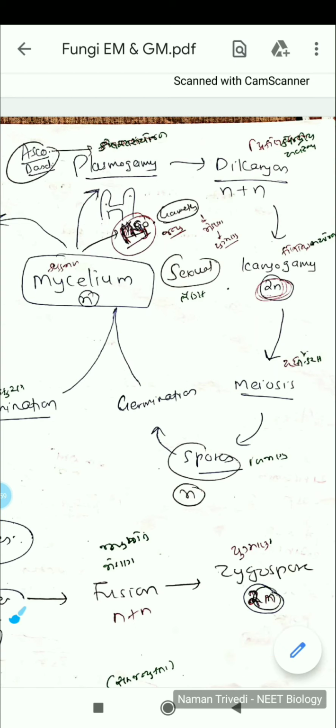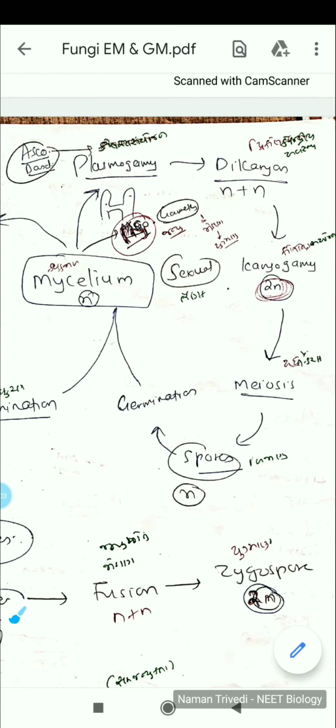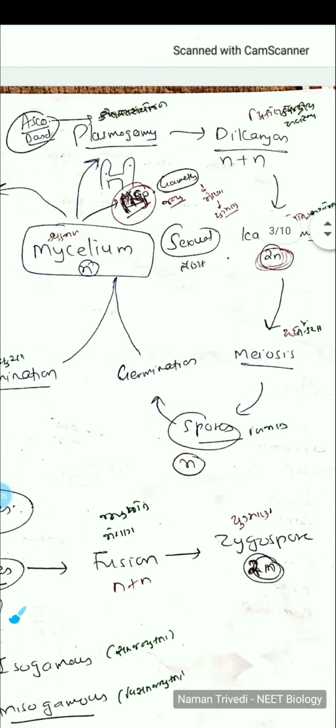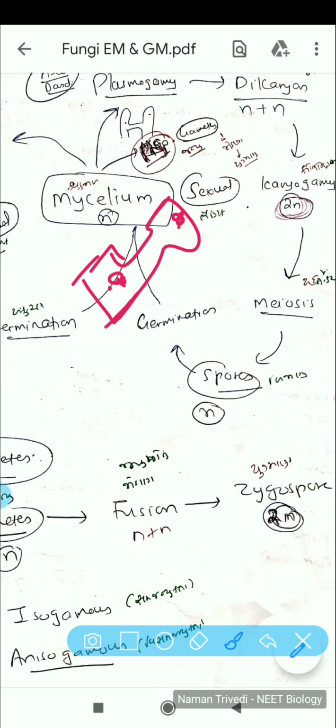Now these two hyphae will come together and combine. The two cells combine and form this structure where the cytoplasm is combined. As you can see, this is the nucleus and this cytoplasm is combined.